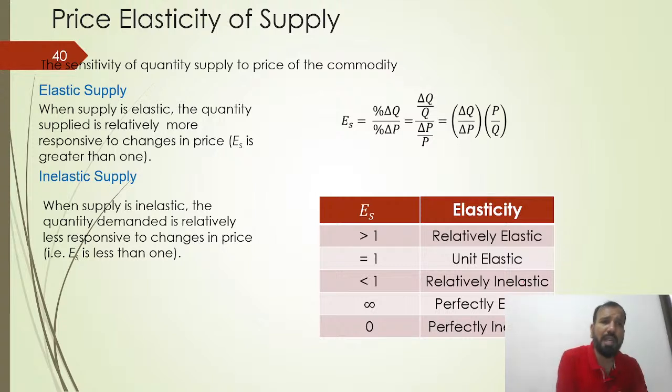So what is elastic supply, and what is inelastic supply? When supply is elastic, the quantity supplied is relatively more responsive to a change in price. When there is a strong impact of price on the quantity supplied, that is called elastic supply. When supply is inelastic, the quantity supplied is relatively less responsive to a change in price. Greater than 1 is relatively elastic, equal to 1 is unit elastic, less than 1 is relatively inelastic, infinite is perfectly elastic, and 0 is perfectly inelastic.